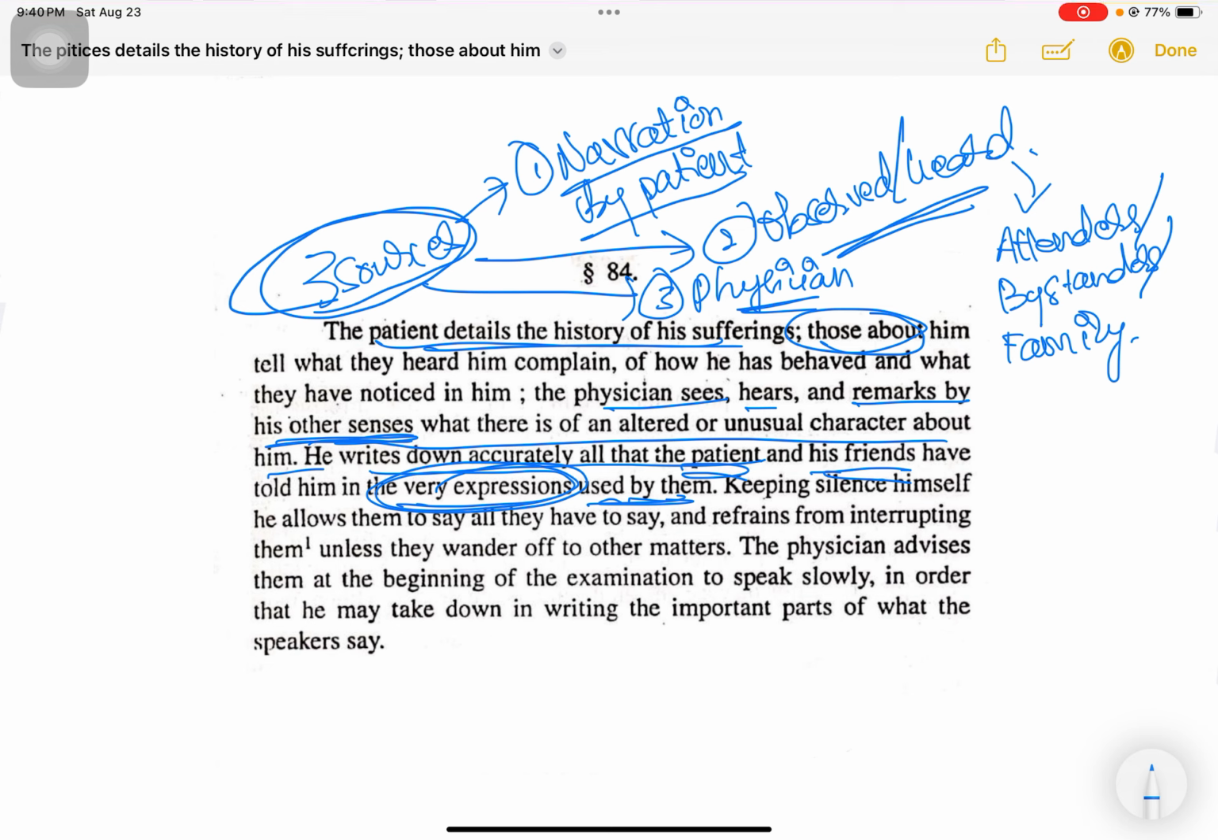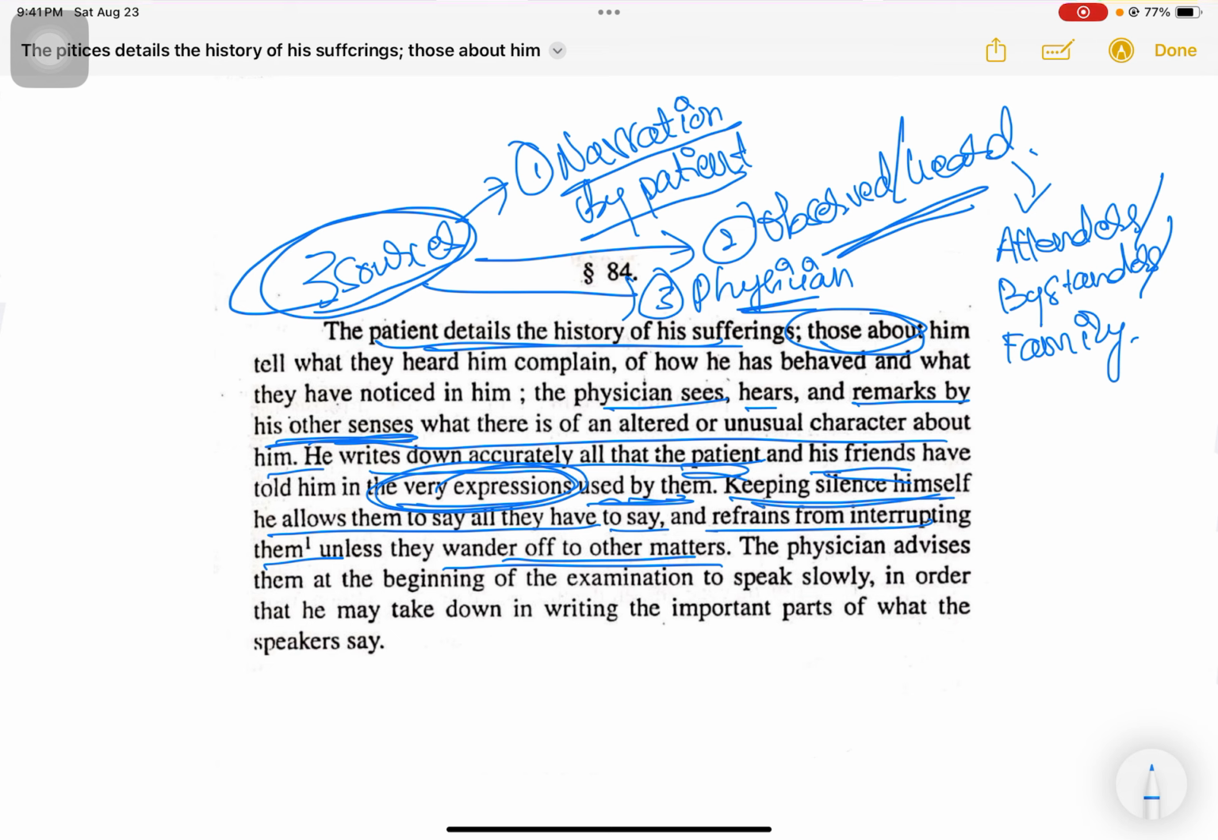In the beginning of the case taking, we must avoid using medical terminologies or medical jargon. The very expressions used by the patient and his friends have to be noted down while the physician is doing the case taking. Keeping silence himself, he allows them to say all that they have to say and refrains from interrupting them unless they wander off to other matters. So this is again another important point.